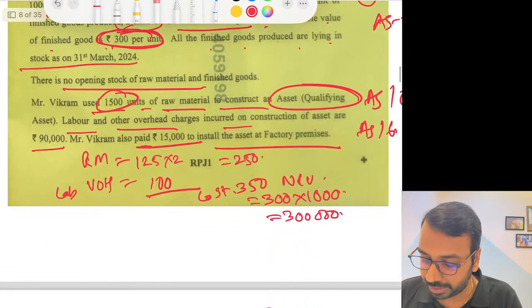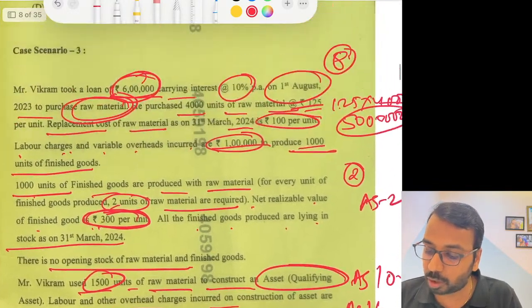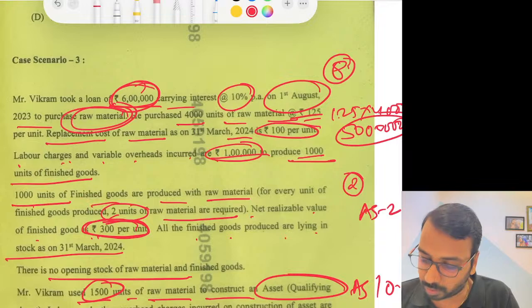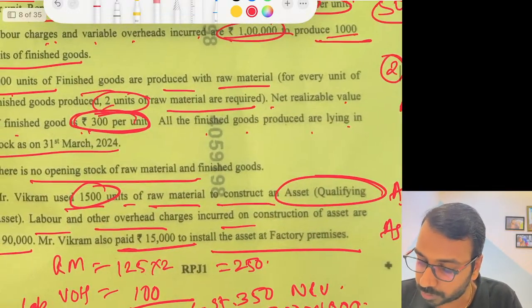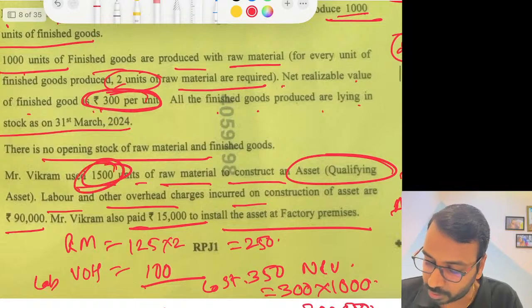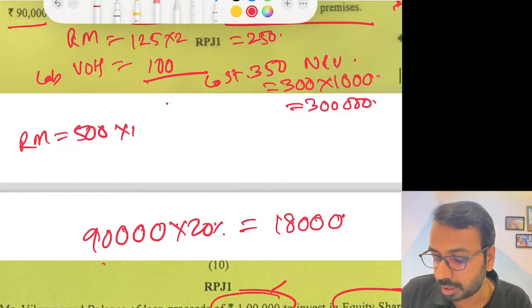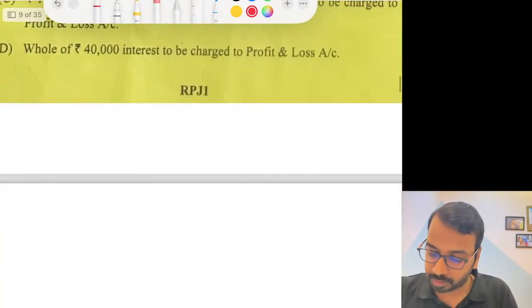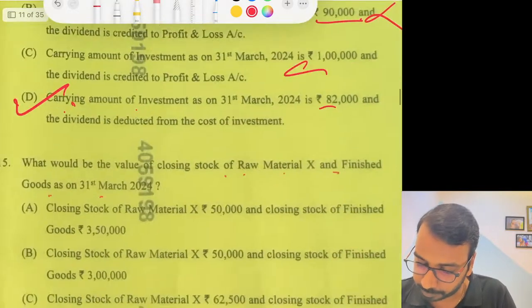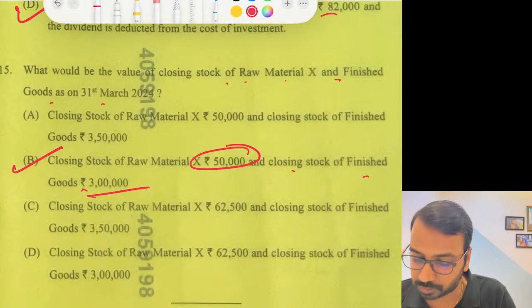Then raw material, because finished goods is being sold at below cost, we will value the raw material at the NRV or the replacement cost, which is 100 per unit. How many quantity of raw material? See, we purchased 4,000. Out of 4,000, we use 2,000 here, so 2,000 is left. Out of 2,000, 1,500 is used here, so 500 is left. So raw material will be 500 into 100, that is 50,000. I hope I have got the correct answer. Closing stock of raw material 50,000, closing stock of finished goods 3 lakhs. So this is the correct answer.